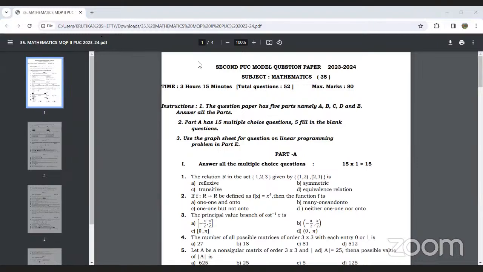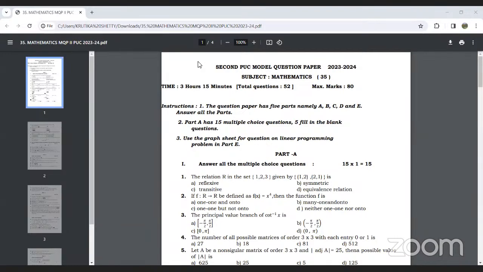Good morning, students. So we have come to the end part of this revision session. Today, in this class, we will be discussing the model paper. In the last class, we were discussing the questions on the topic integration, and one of the questions is remaining. So that we will be discussing according to the model paper.